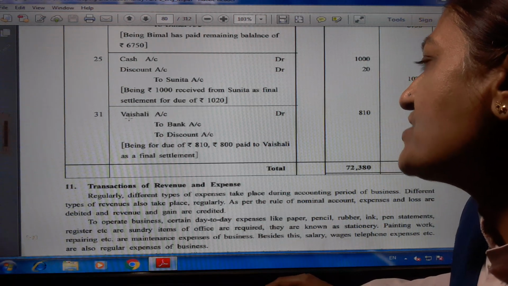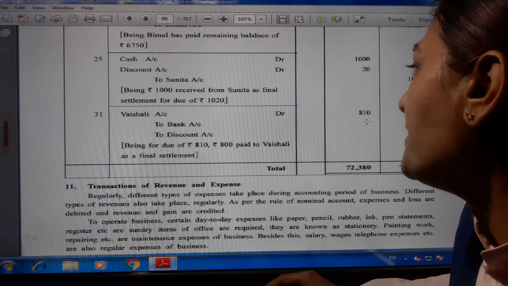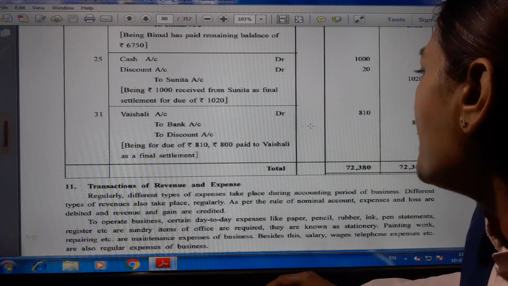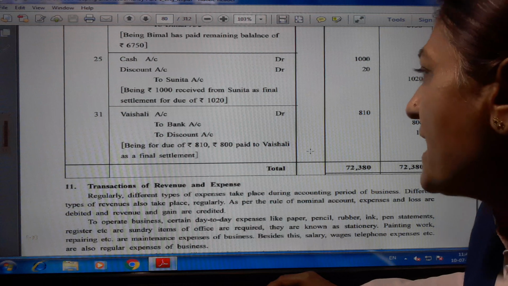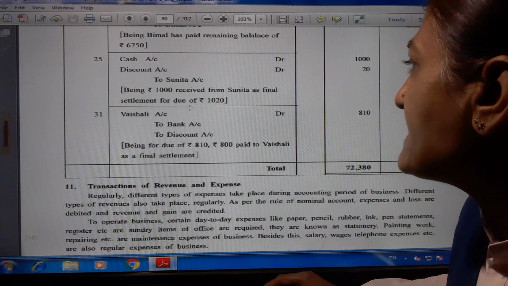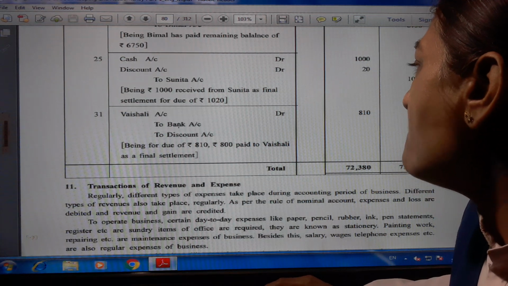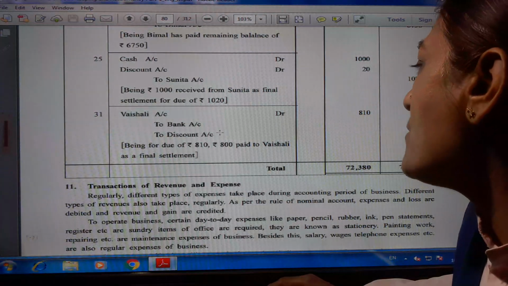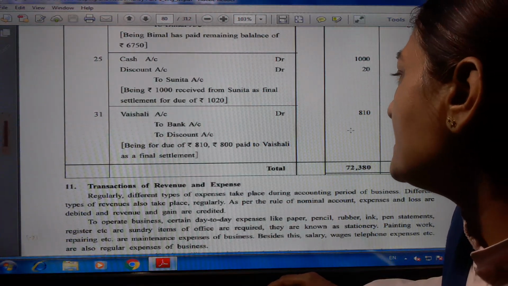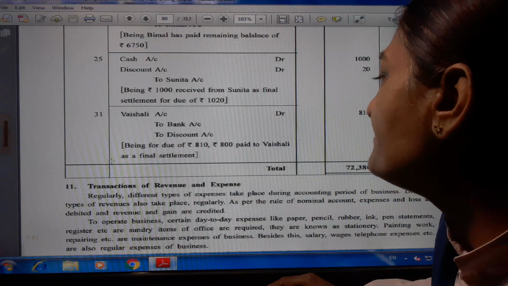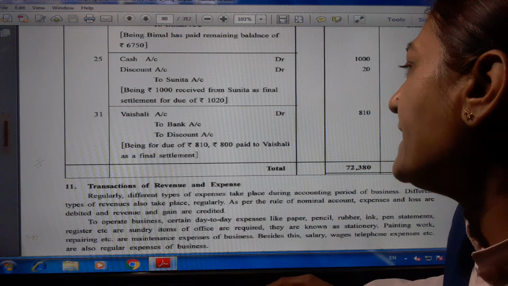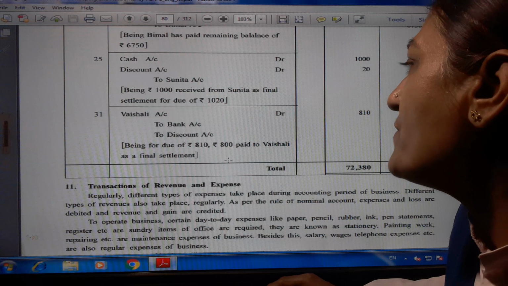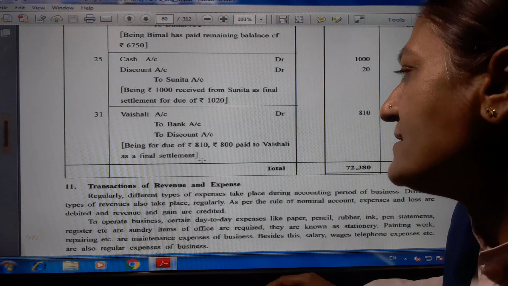31st date, Vaishali account debit 810 rupees to bank account 800, to discount account 10 rupees. Here Vaishali is the receiver. From bank we paid 800 rupees and discount received is a revenue, so credit. Being for due of rupees 810, 800 paid to Vaishali as a final settlement.